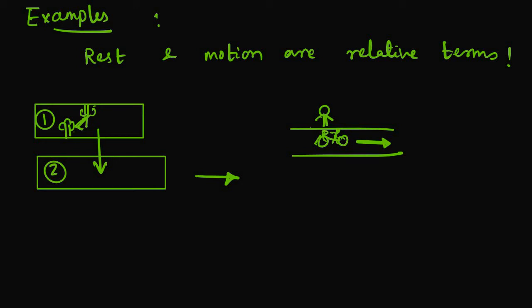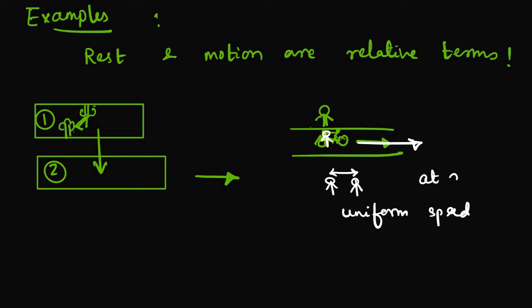But if there are two persons in that cycle, it may happen, as they are moving with uniform speed in one straight line along the road, that these two fellow passengers traveling in the cycle or scooty or a car are at rest with respect to each other.